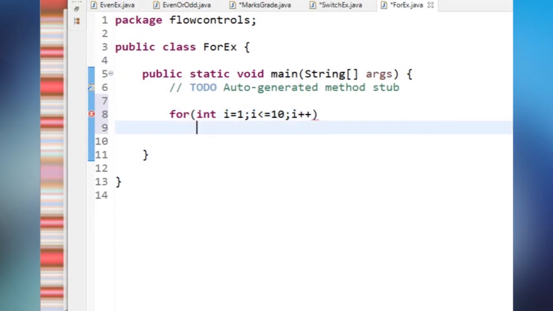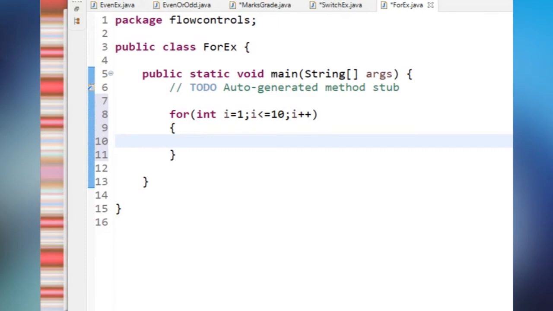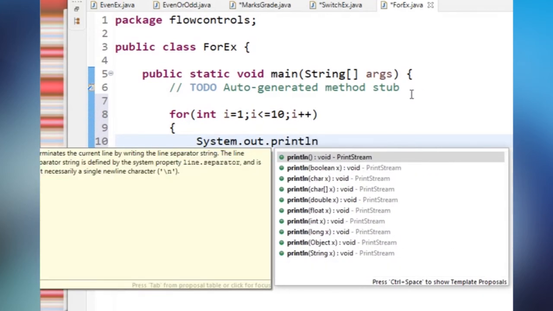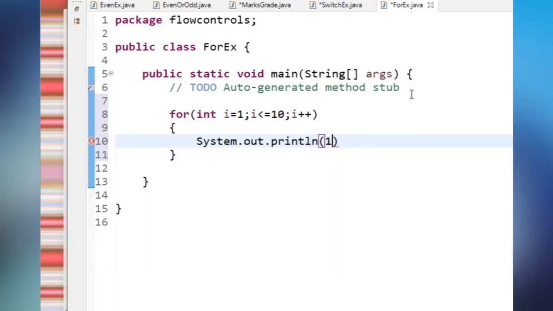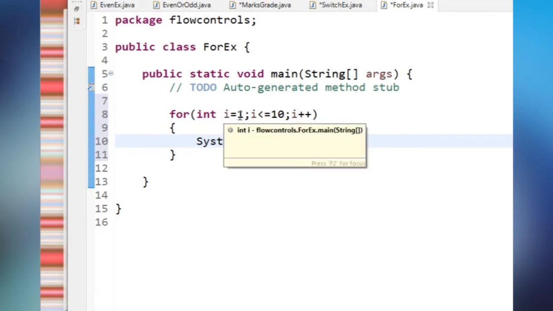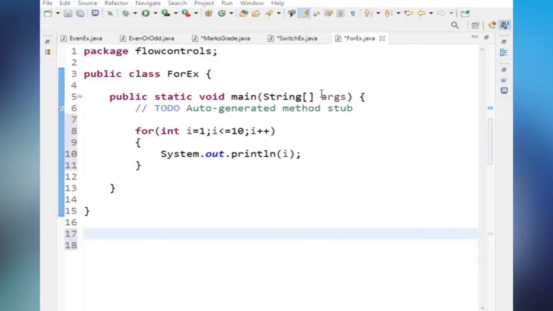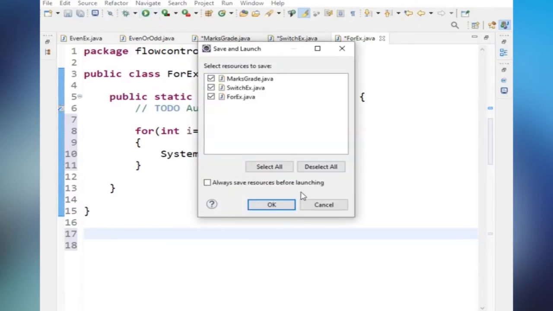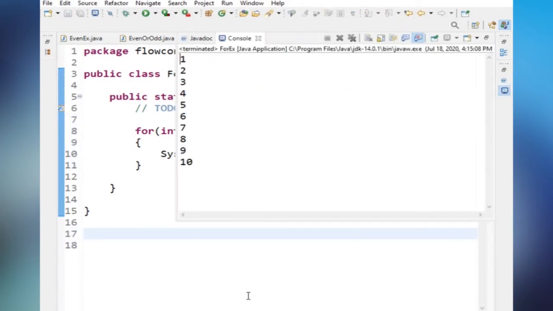So this is the way, and now I want to print it. Print means obviously we'll go for the println statement. What I have to print? I have to print the integers, so I value, semicolon. So this is the way I wrote my program. I want to print 1 to 10 as the output. So we'll run the program, and here 1, 2, 3, 4, 5, 6, 7, 8, 9, 1 to 10 numbers.